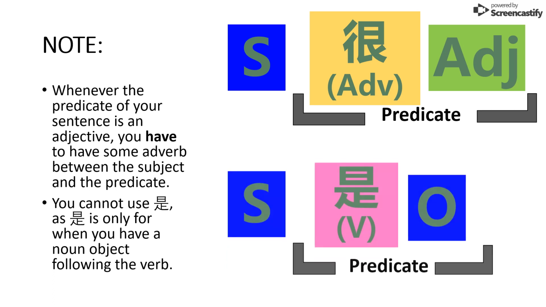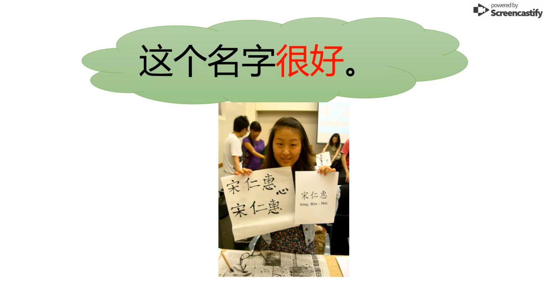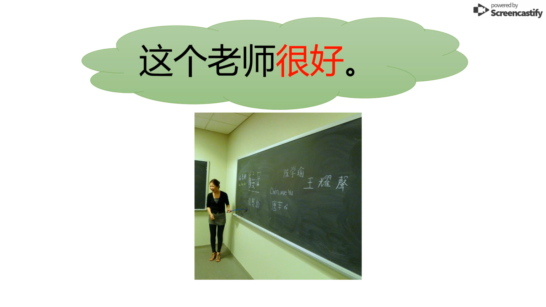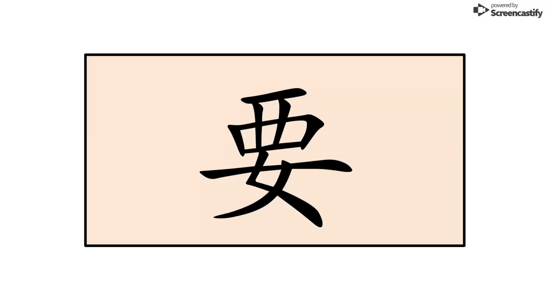And we have our subject, followed by a verb, very commonly 是, followed by an object, which, if our verb is 是, that object must be a noun. More examples. 这个名字很好。这个老师很好。这个学生很好。